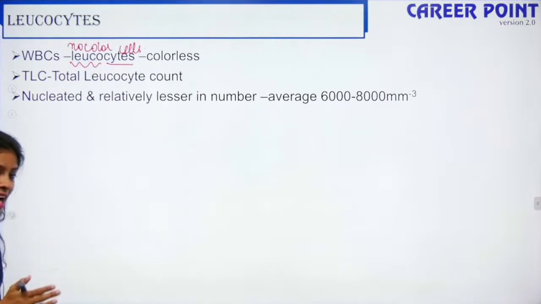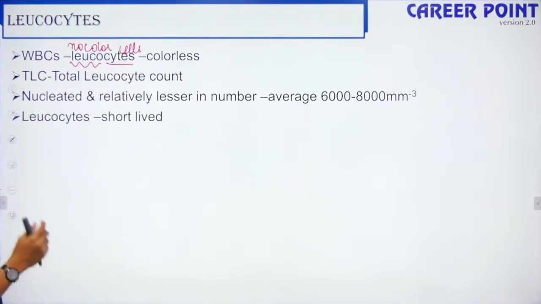Yes, they lack hemoglobin. Yes, I completely agree. That is why they are colorless. Your leukocytes are short-lived. They live for almost 13 to 20 days. So that is the lifespan.